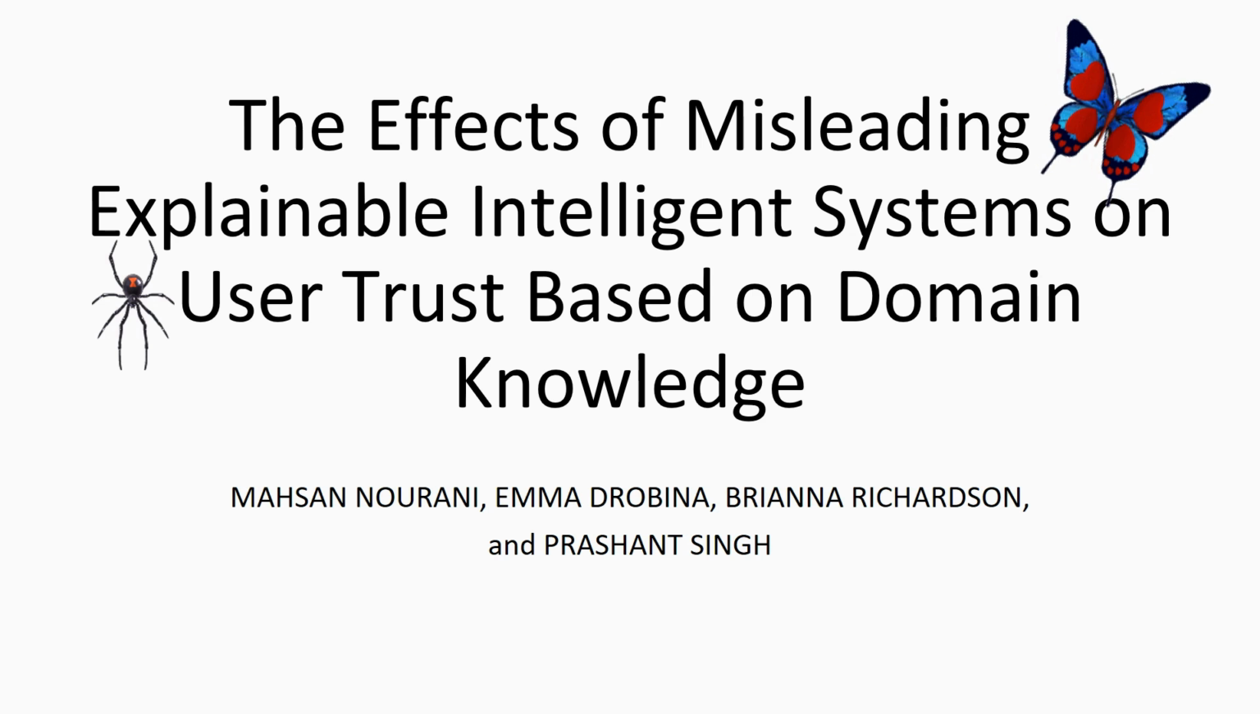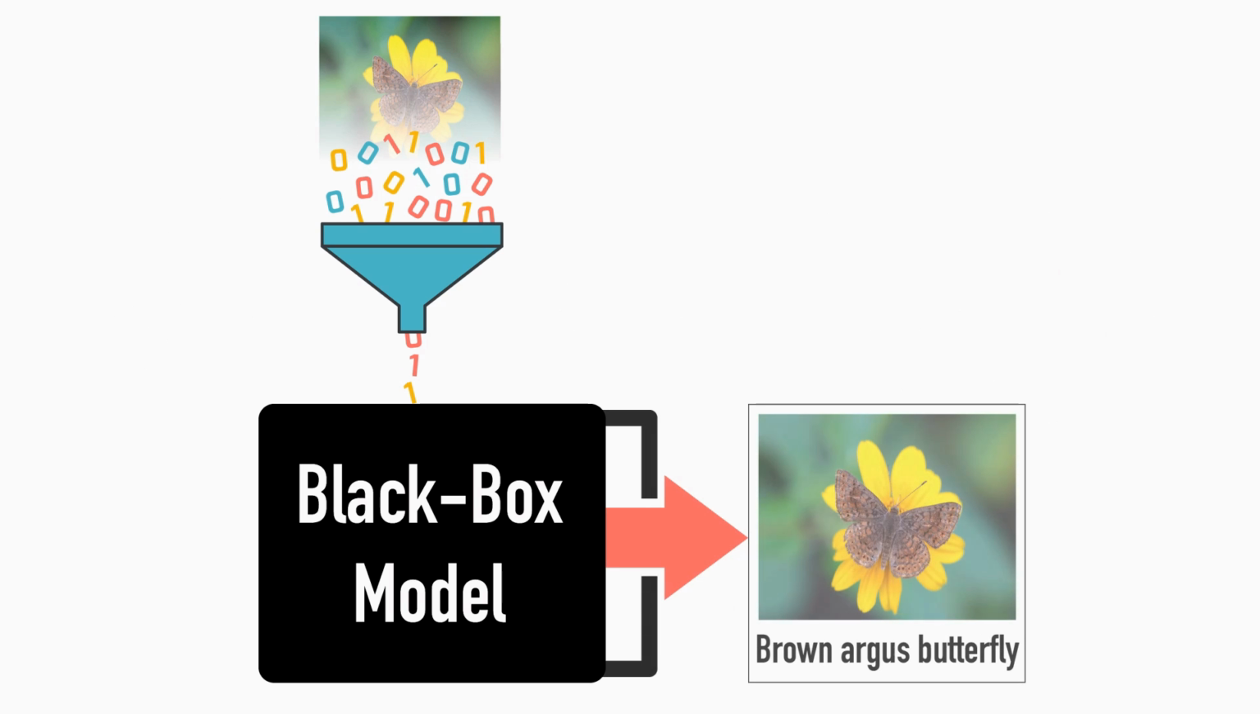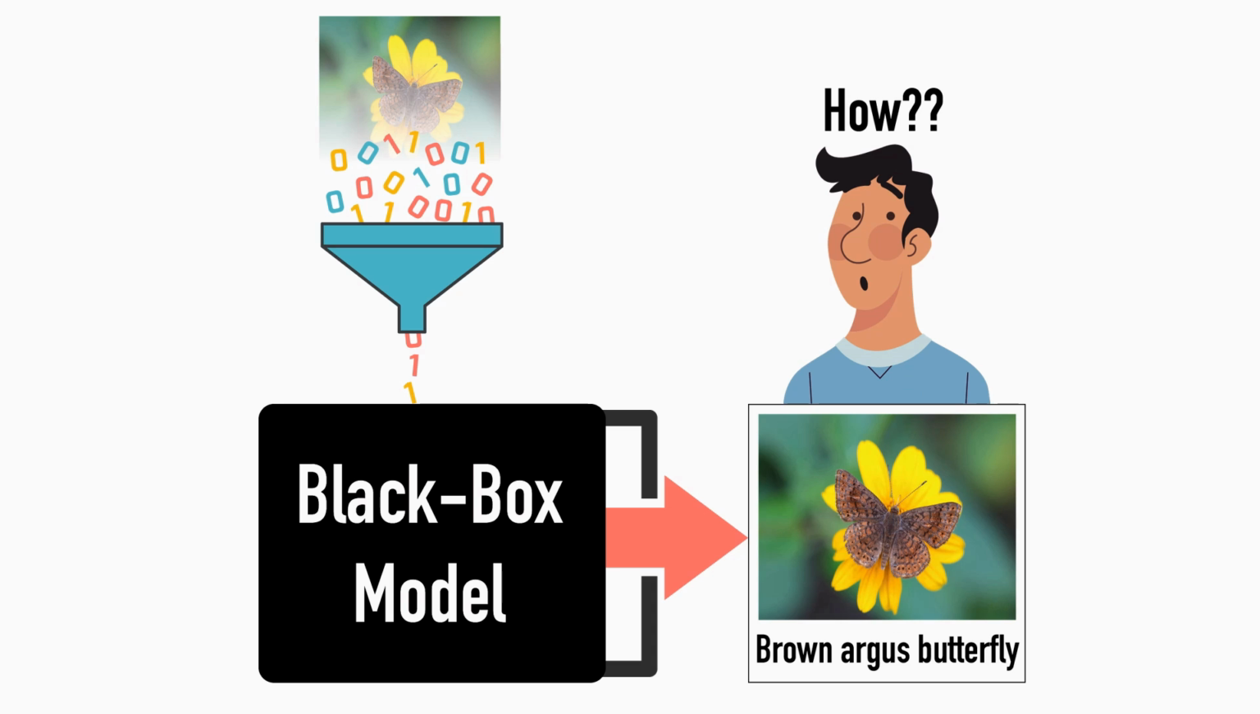The effects of misleading, explainable intelligent systems on user trust based on domain knowledge. Widely used machine learning systems, for example classification systems, are often referred to as black boxes because a complex methodology for how the results were created is left unexamined and unexplained. This results in a variety of trust-related issues for the user.